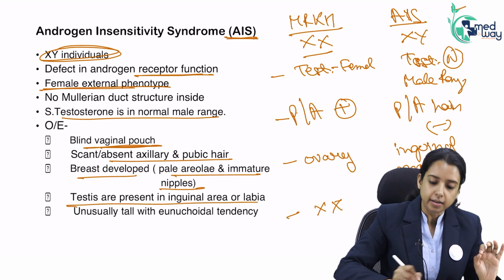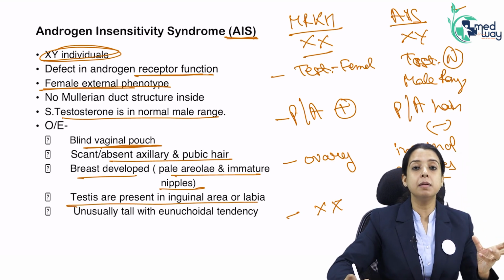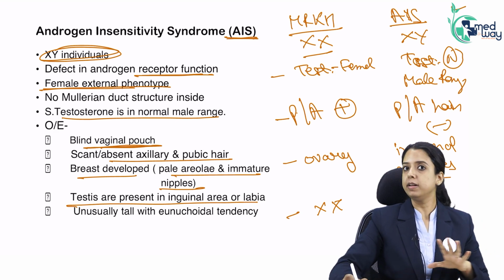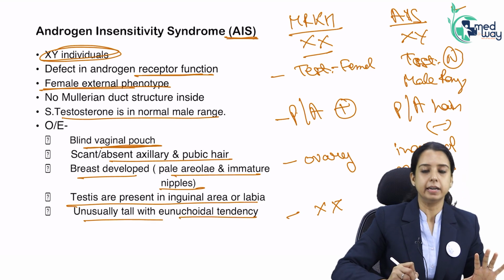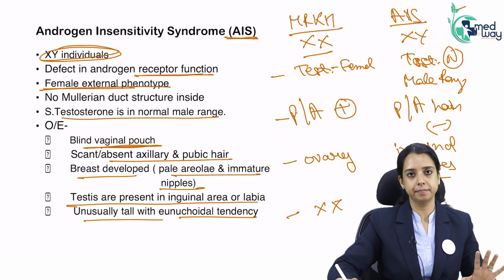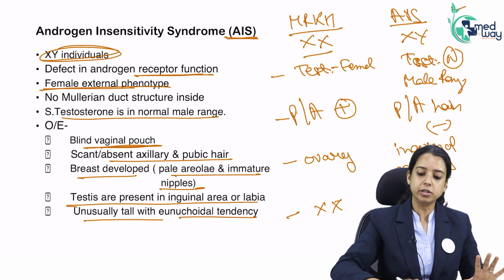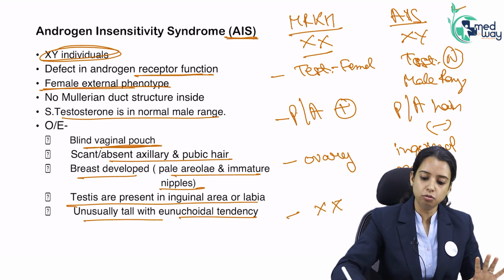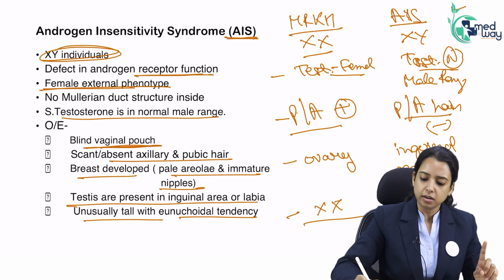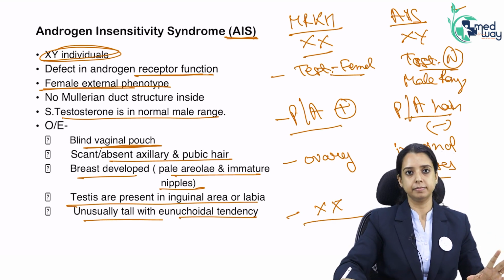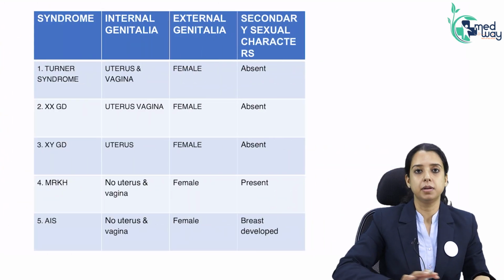Testis present in the inguinal area or in the labia. So, they will give you labial masses or inguinal masses. Inguinal masses are never ovary. Ovaries are never palpable. Usually tall with eunuchoid tendency because it is XY, it's a boy. So that is how the question will give you different things. The question can give you the testosterone level, inguinal masses, pubic and axillary hair, or straight away the karyotype. Otherwise, they present very similarly.